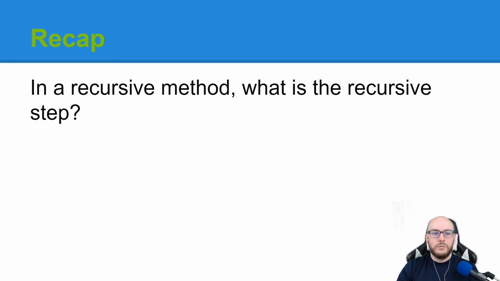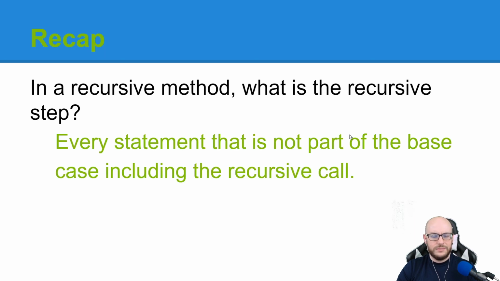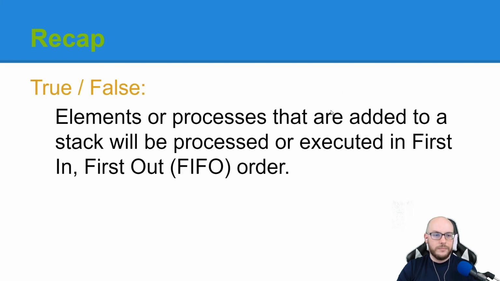In a recursive method, what is the recursive step? It's basically everything that isn't the base case. And that includes the recursive call. You definitely can find the recursive call inside of the recursive step. True or false? Elements or processes that are added to a stack will be processed or executed in first in, first out order. This is false.